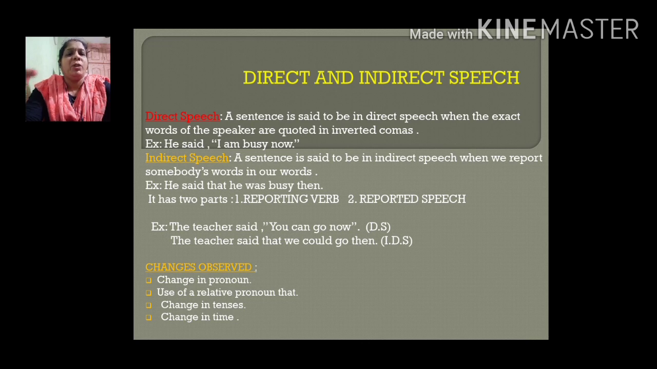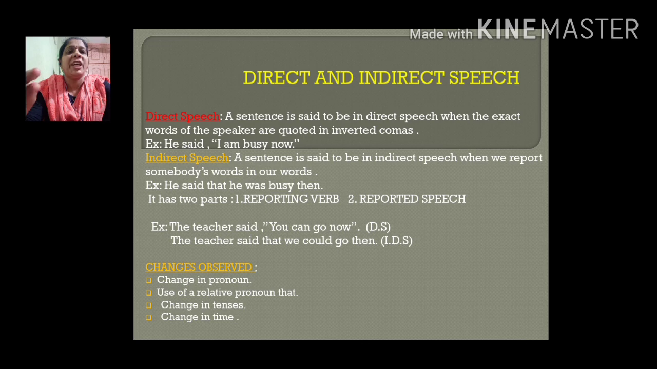Use of a relative pronoun: we have used the relative pronoun that here. In declarative or assertive sentences, we use the relative pronoun that. But later on when we learn about interrogative sentences, we will use different words, such as whether. But as of now, we have used the relative pronoun that. Change in tenses. We have observed the change in tense here, no? I am has become he was; am has become was. And change in time. See, now has become then.